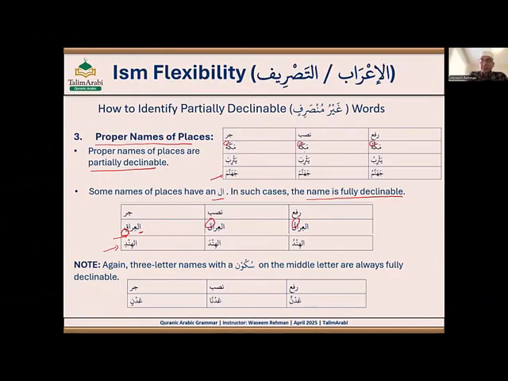Again, same exception here as well. Three-letter names with a sukoon on the middle letter are always fully declinable. So let's say this Adn. This is a place name, but because it has only three letters and the middle letter has sukoon on it, it will be fully declinable. It means it will take tanween and it will take kasra in jar status. So Adnun, Adnan, Adnin.